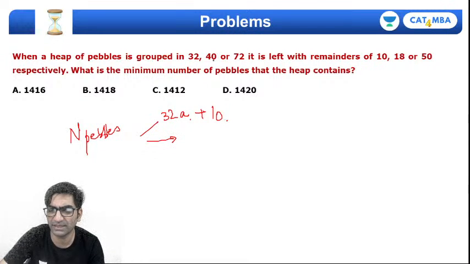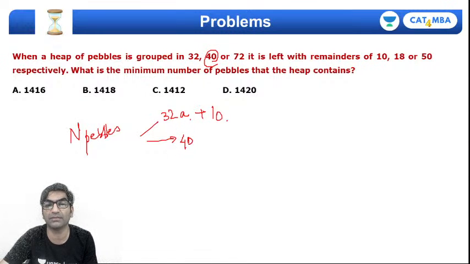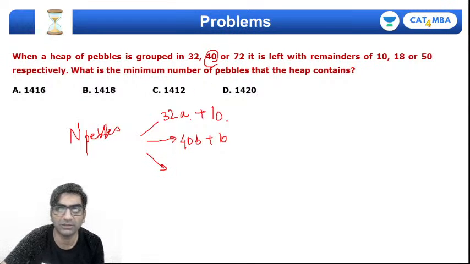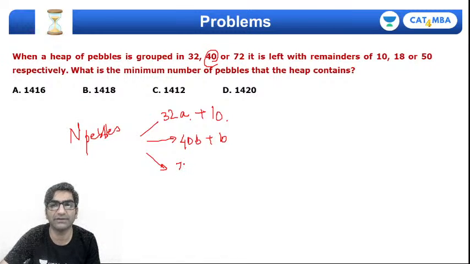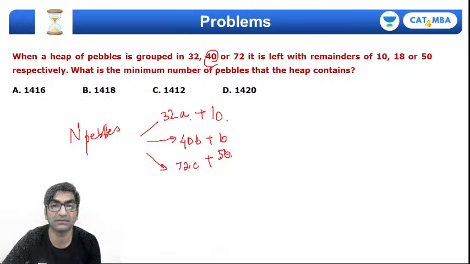In the case of second restructuring, if you have 40 pebbles to a pile, to a heap, then you'll say it's 40b plus 18 as well, and that's 72c plus 50. Right, so find the minimum value of n. That's the question,